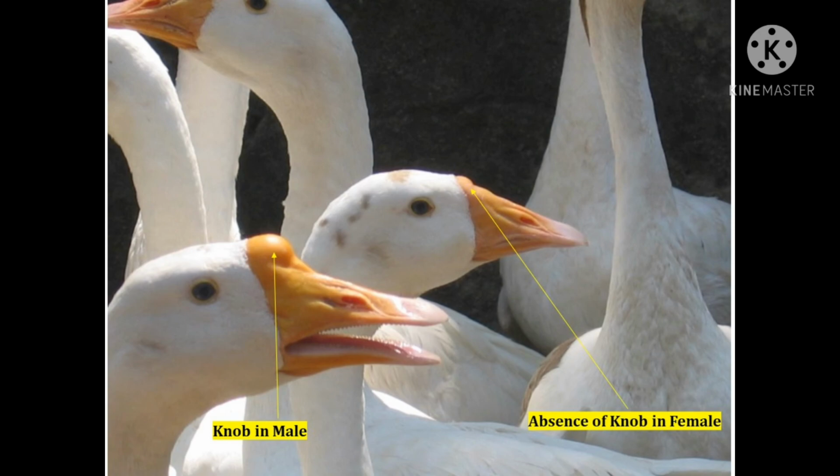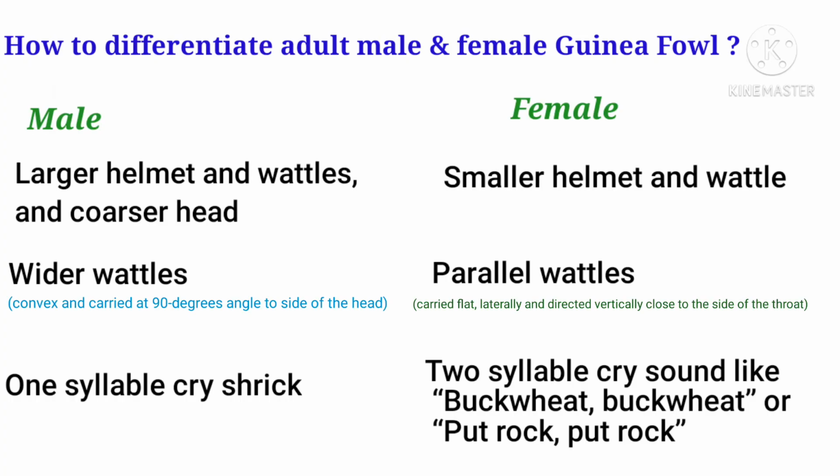So the next one we will see how to differentiate between adult male and female guinea fowl. So males have larger helmet and wattles and coarser head. Females helmet and wattles are smaller, or they are not that much prominent. Males have wider wattle and females have parallel wattles. So wattles are convex and they are carried at 90-degree angles to side of the head in case of male guinea fowl, and in case of female guinea fowl they are carried flat laterally and directed vertically close to the side of the throat region.